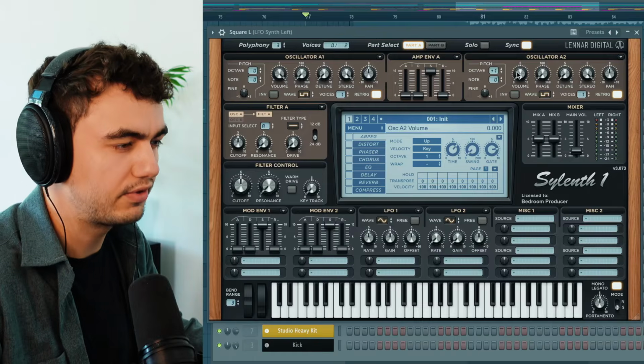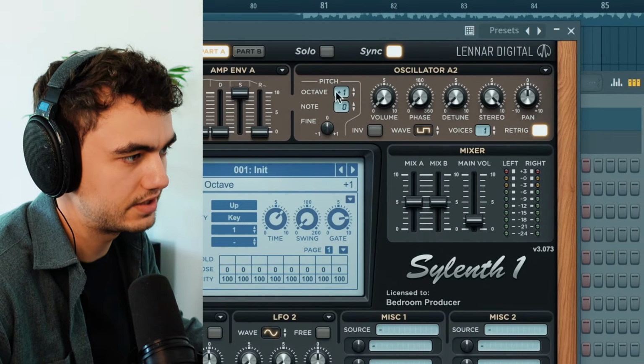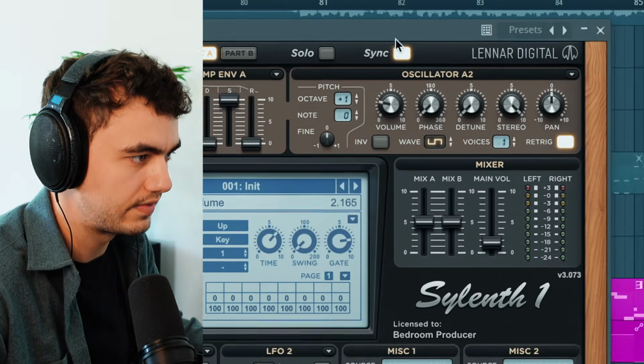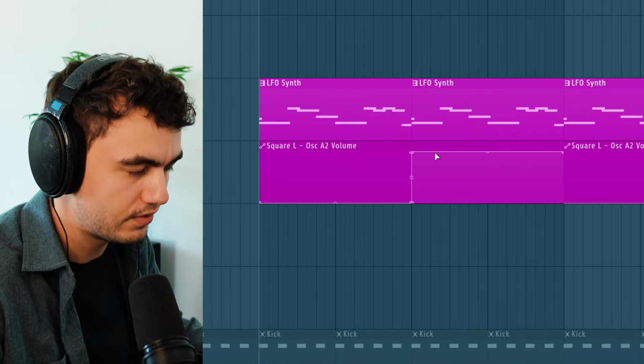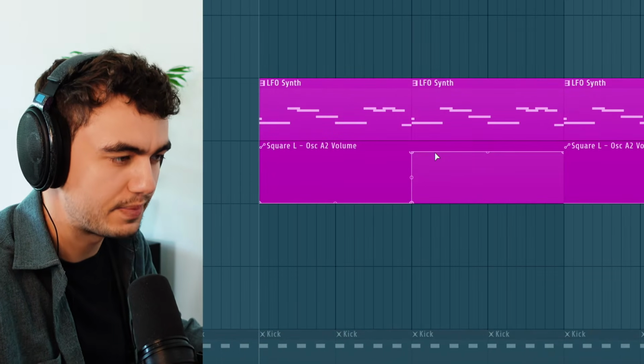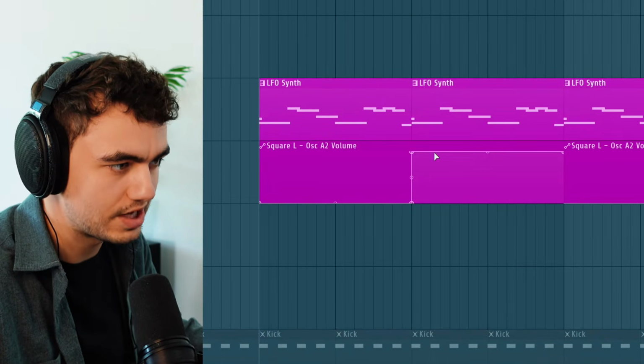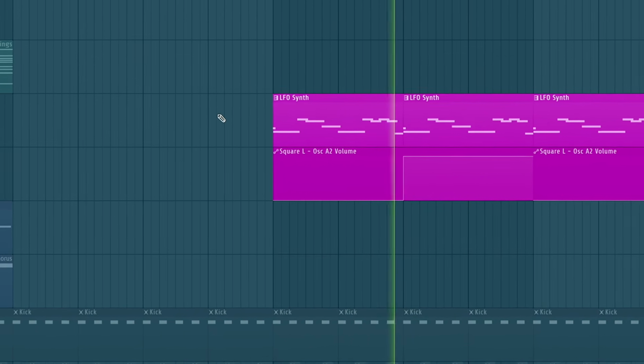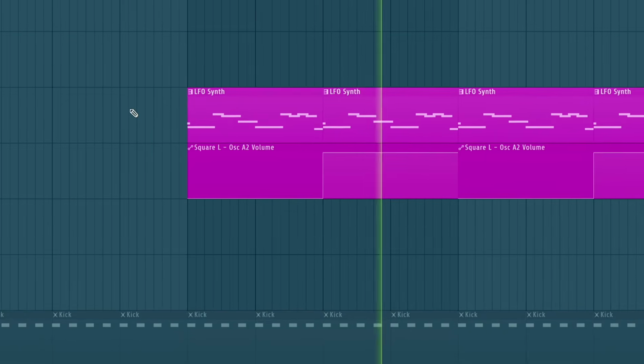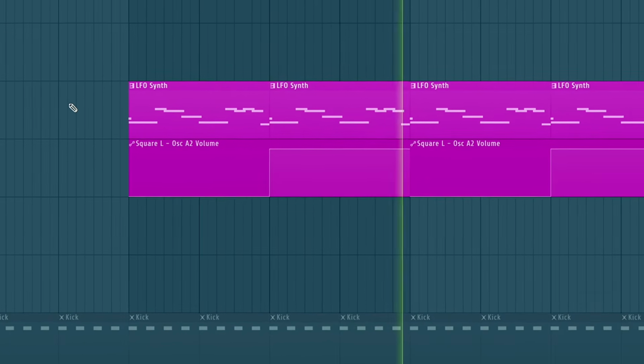band quite a lot. Both of these patches also have a second oscillator here, which is 1 octave above, and the volume knob here is controlled by this automation here on both synths. So basically, once this automation goes up, there's another octave added, which sounds like this. And if we put this into the song, it sounds like this.